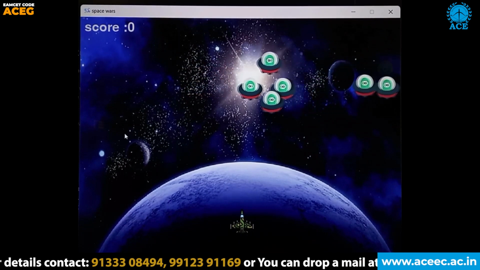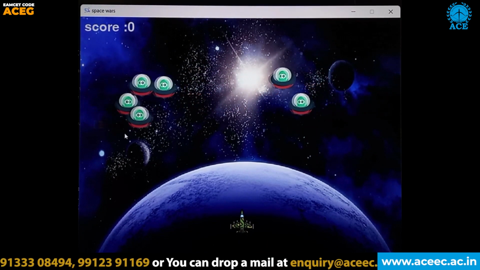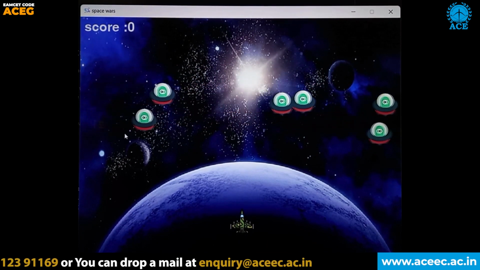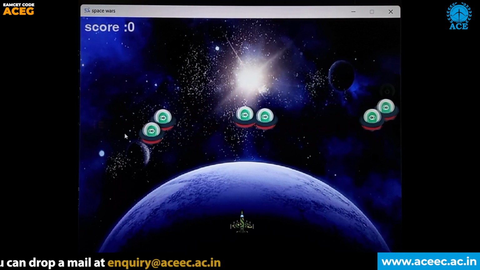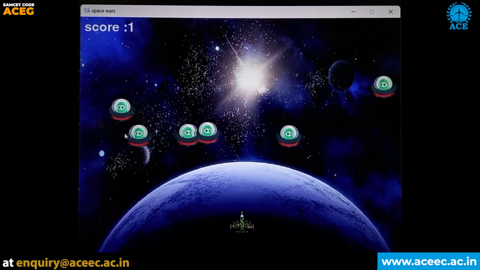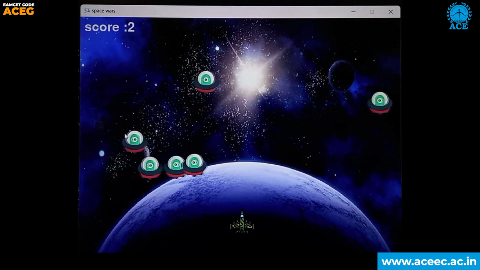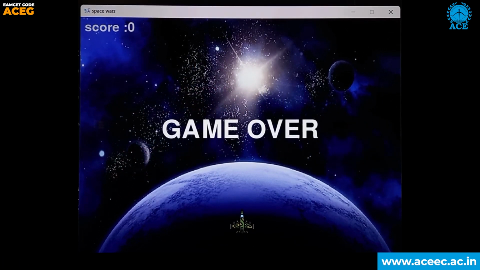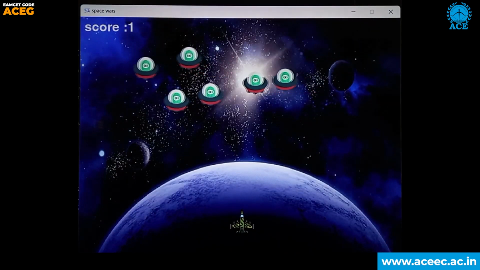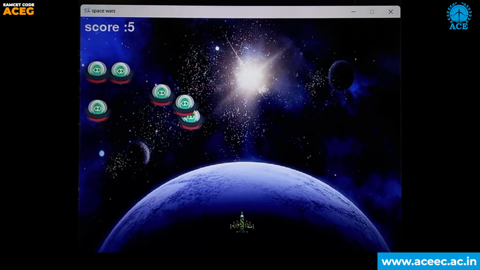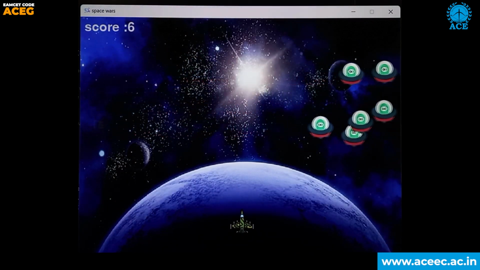So this is our game screen, and when we press the space button, the bullet will be released, and when it hits the UFO, the score will be incremented by 1, as you can see. And when the UFO reaches the third quarter of our screen, the game will be ended. Now we can again restart the game, and again we can play, and as you can see the score will be increasing whenever we hit the UFO.